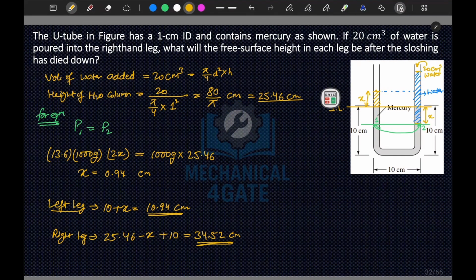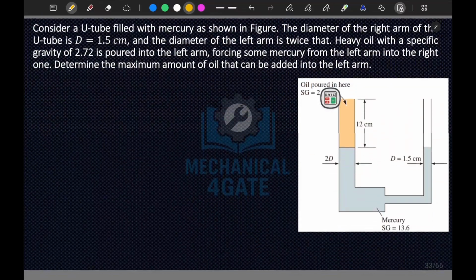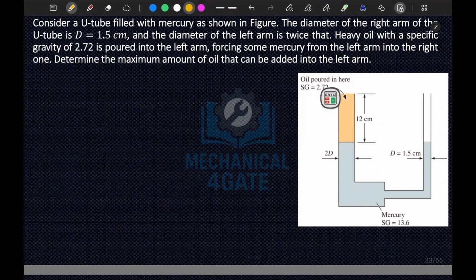Now we will be moving to our next question. In this question, consider a U-tube filled with mercury, shown in the figure. The diameter of the right arm of the U-tube is 1.5 given. This is your 2D, twice, and heavy oil is poured from here, and the height is 12 centimeter.